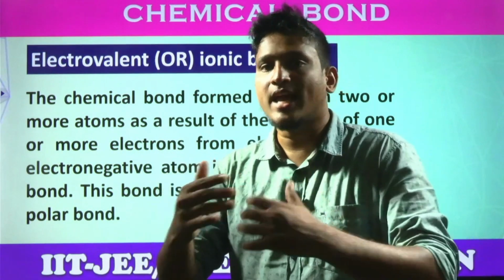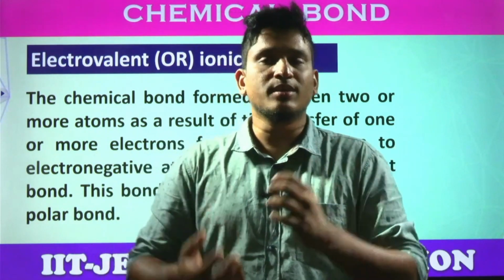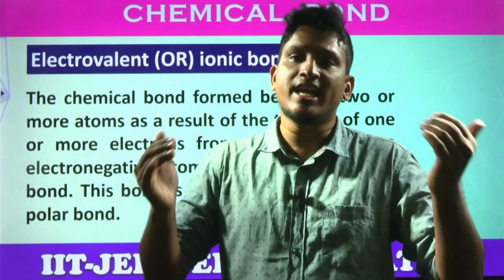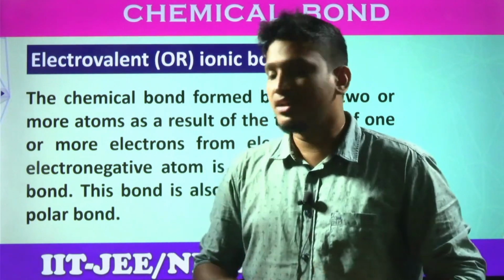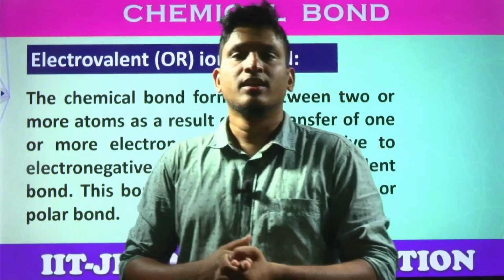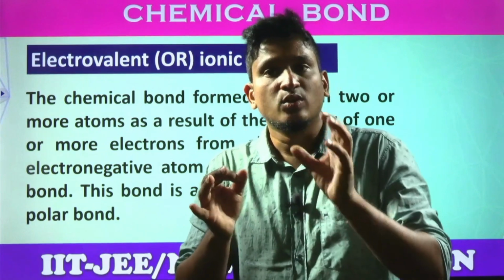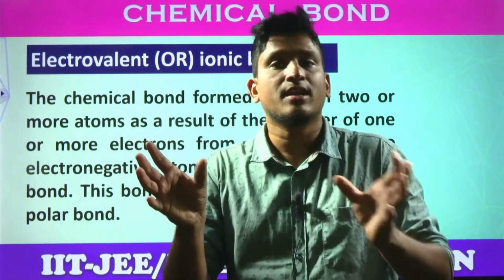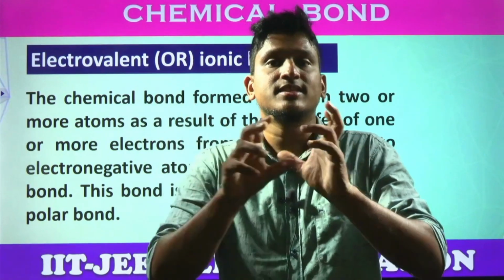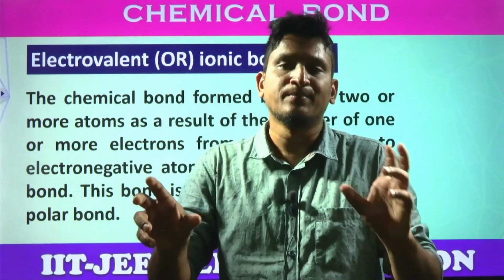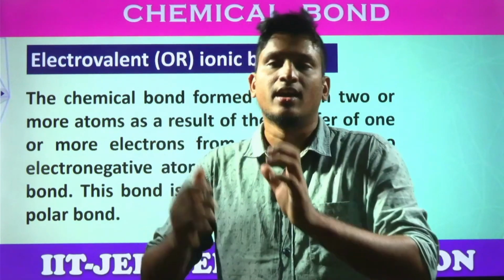If both don't have the capacity to lose or gain, then how do they form a bond? Then they can form the bond by sharing the electrons, that is covalent. We'll discuss that. Okay, students, what is the first condition in order to form ionic bonding? The combining elements must have the capacity to lose and to gain. One atom should lose, the other atom should gain, then only they form ionic bonding. This is explained in terms of the electronegativity factor. Electronegativity should be greater than 1.7, then only we can expect ionic bonding.